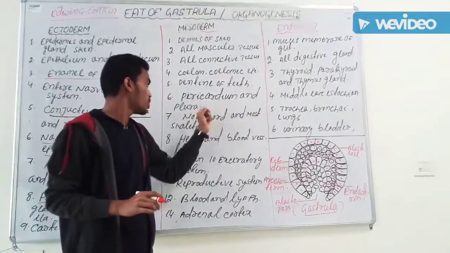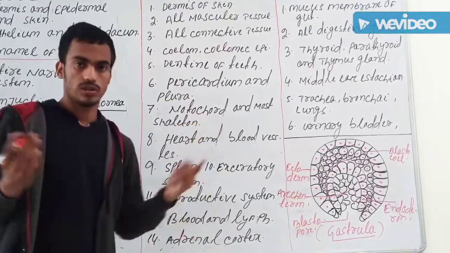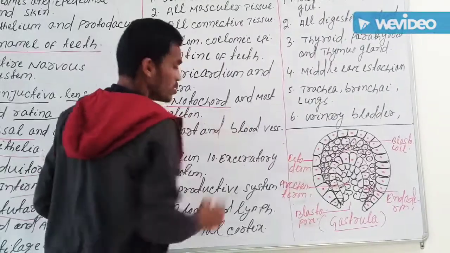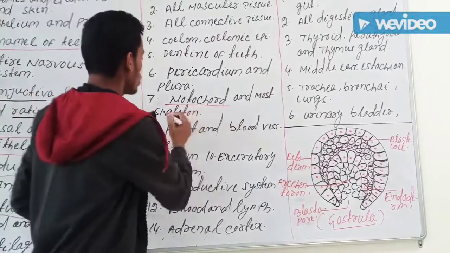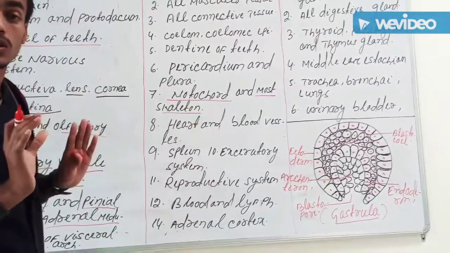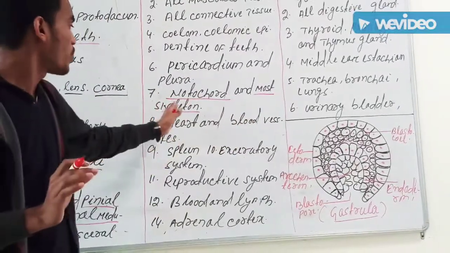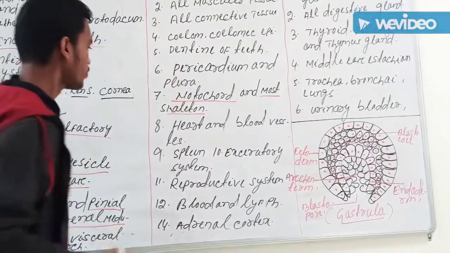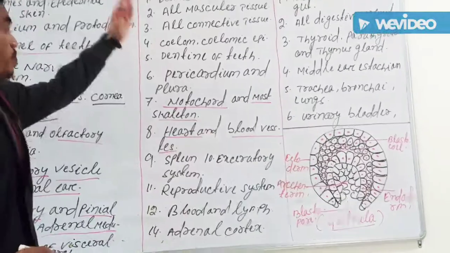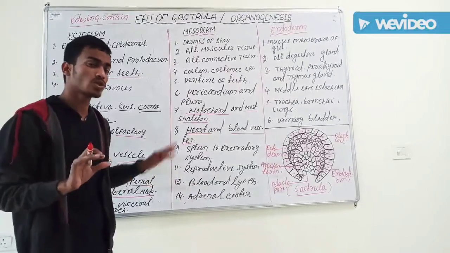Then pericardium and pleura. Pericardium and pleura come from the mesoderm. Then notochord. Very general things. It is a characteristic of chordata. The notochord gives rise to bone marrow and most of the skeleton, and comes from the mesoderm. The whole nervous system comes from ectoderm. The whole notochord and skeletal system except cartilage comes from mesoderm. Then heart and blood vessels come from the mesoderm, because so many types of internal organs come from mesoderm, but some exceptions are here.